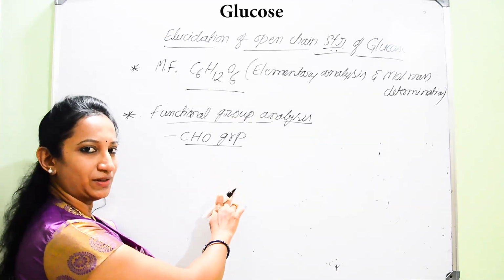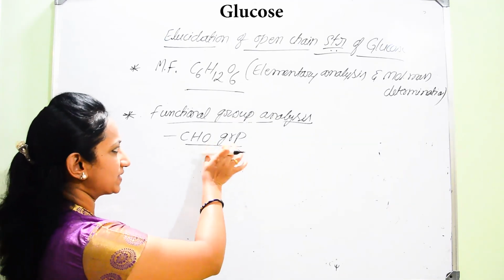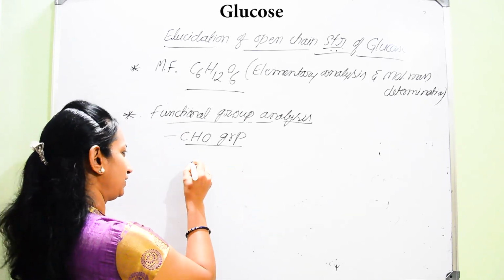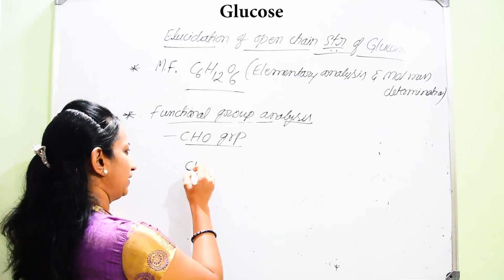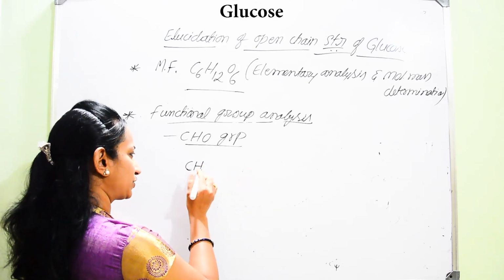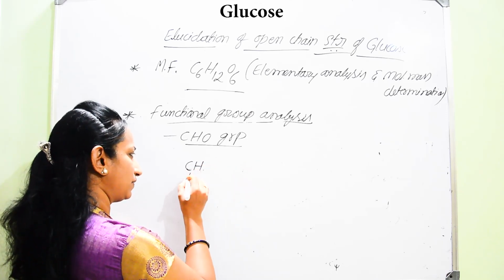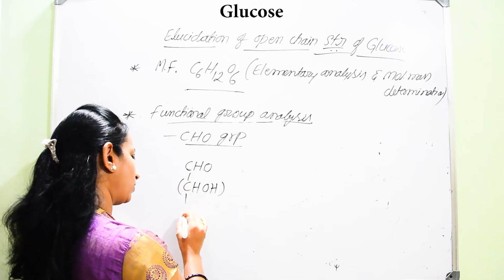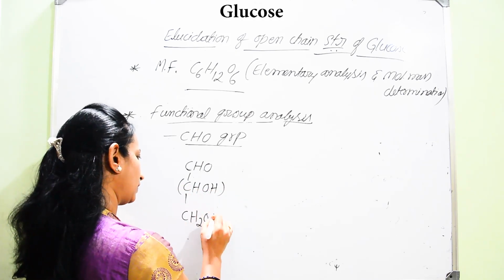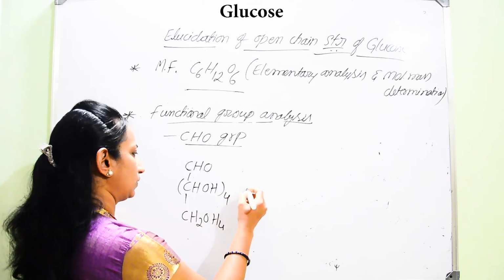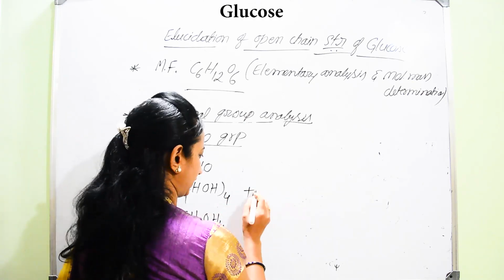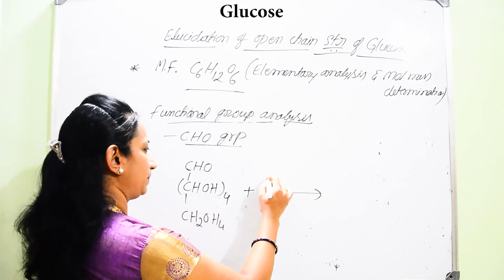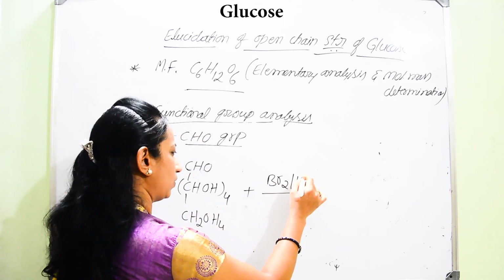Then for that he should go for another set of reactions. For the confirmation of the CHO group present in glucose, he conducted one more reaction. Which is that reaction? Glucose will react with bromine water. That means he will conduct oxidation in the presence of bromine water.